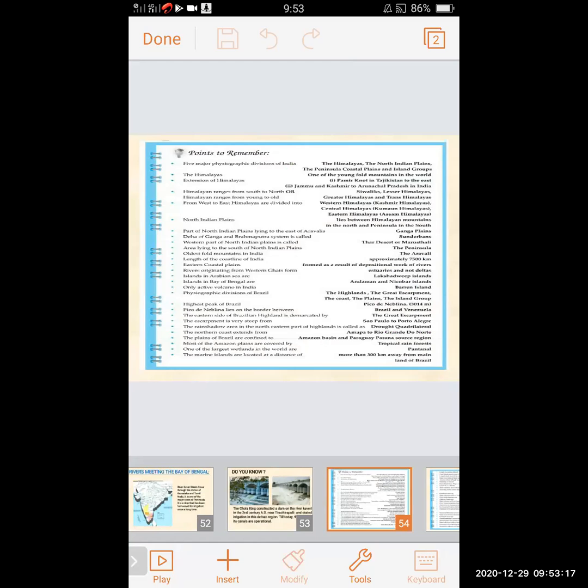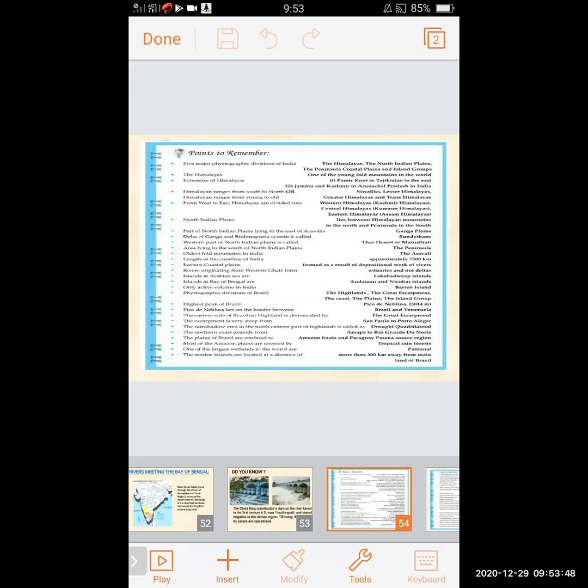In this lesson, we have learned about the physiography of India and Brazil. And we have also learned about the drainage of India and Brazil. What is the difference and comparison between Brazil and India related to physiography, and related to drainage? So today we will revise the lesson, points to remember.